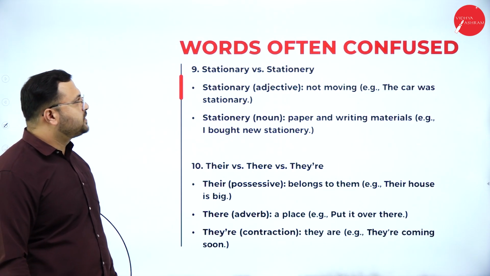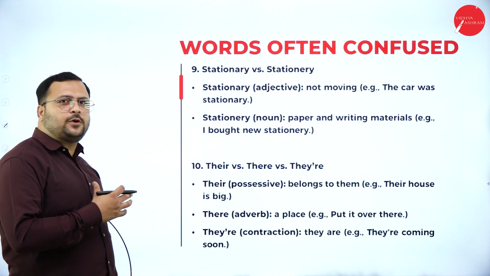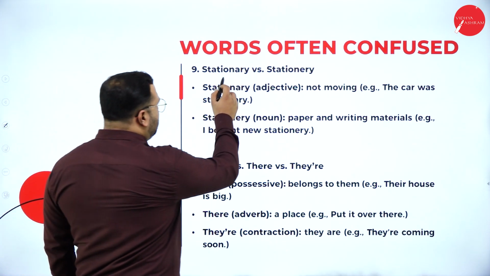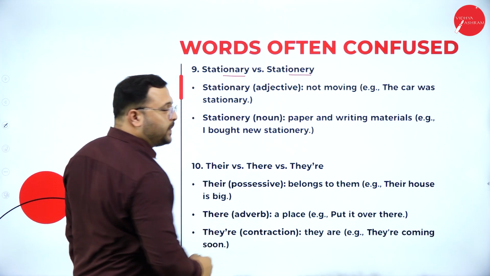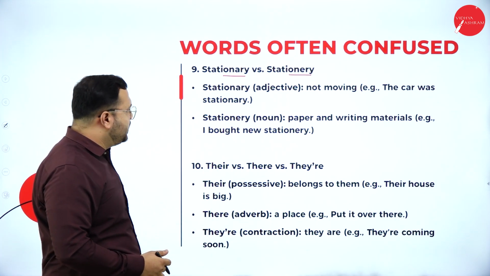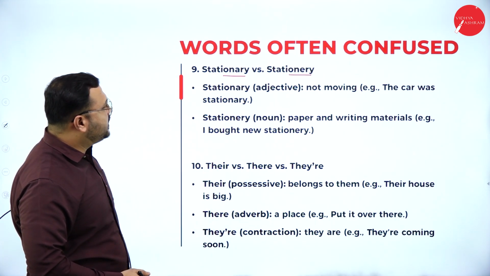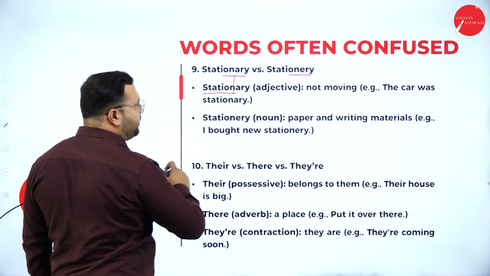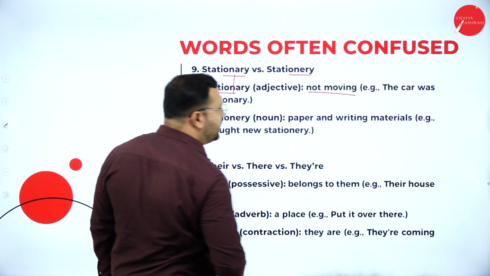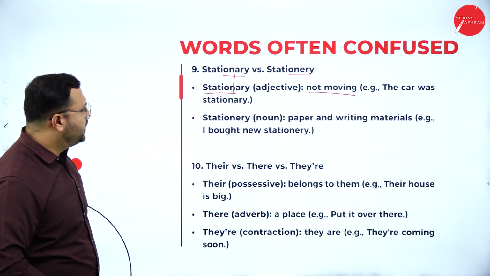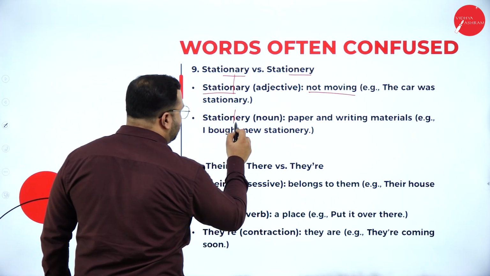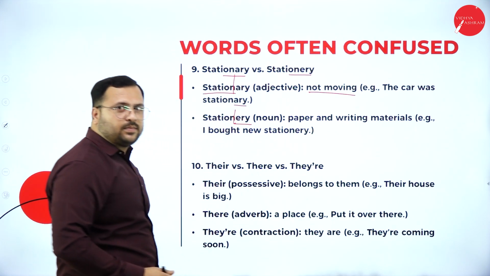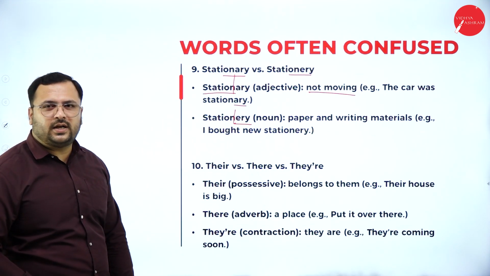Next, stationary versus stationery. This word is also very confusing, so that when you write something, you go with the wrong spelling when you mean something different. Stationary, adjective, not moving, spelled S-T-A-T-I-O-N-A-R-Y. That means something which is not moving. The car was stationary. Then stationery, E-R-Y, is paper and writing materials, something which you buy for schools and colleges.